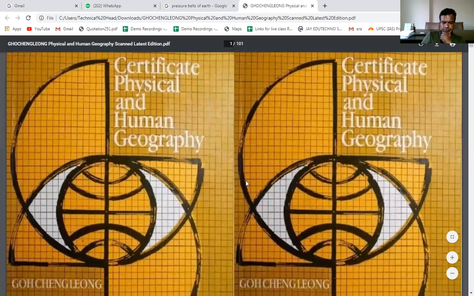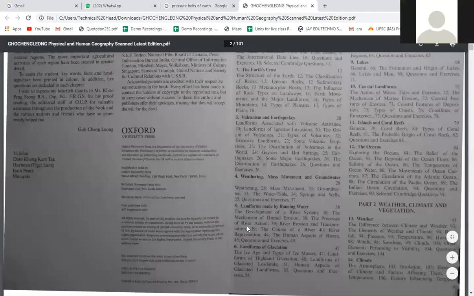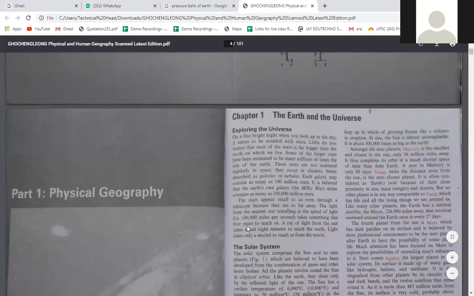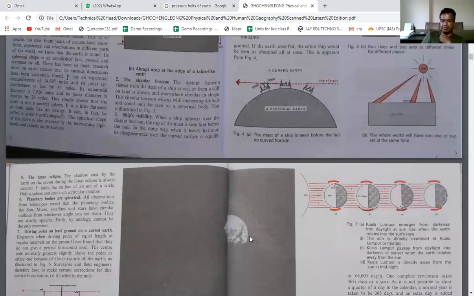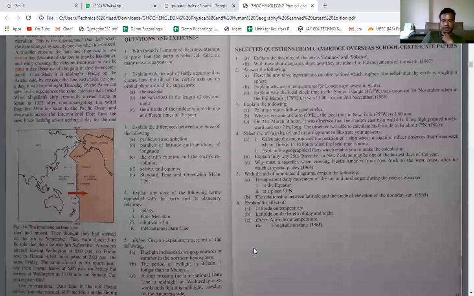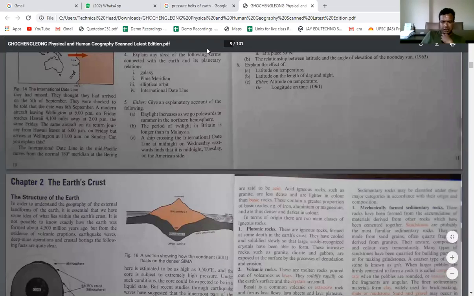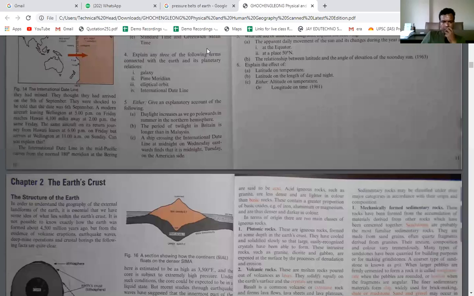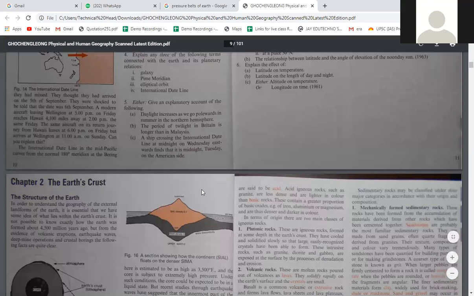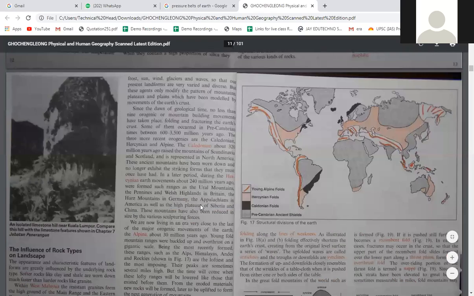Check it. Now, can you all see the screen? Can you all see the GC Leong book now? Yes, sir. So I'll directly go to chapter number 15, that is Equatorial, right? So let's start.